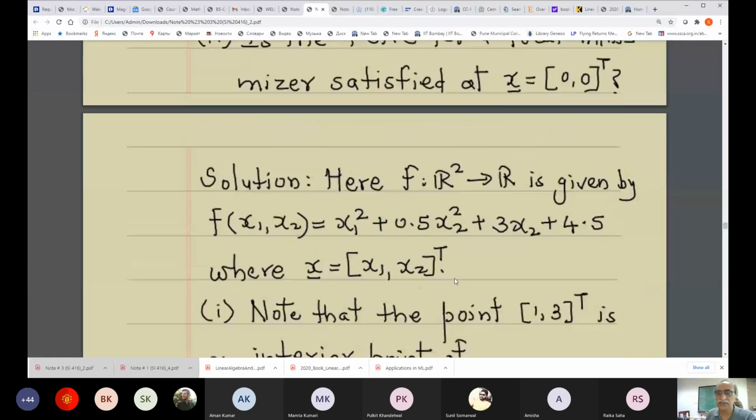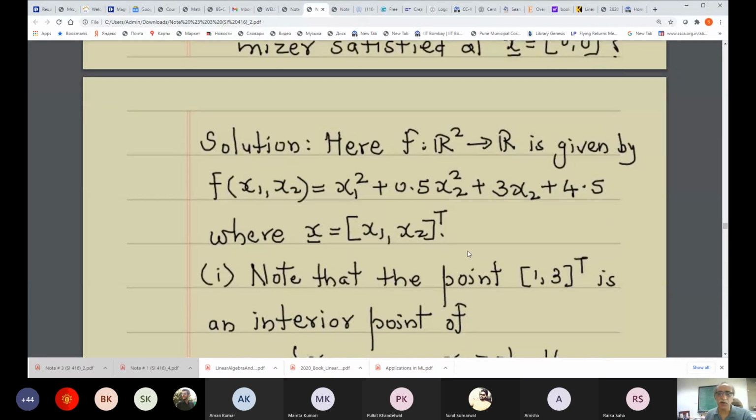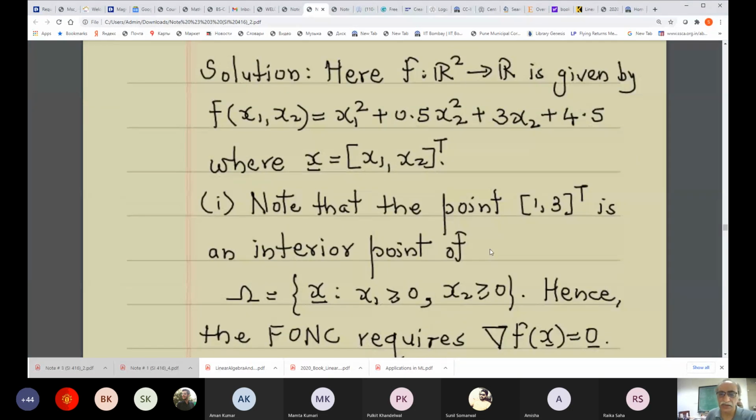So f is a function from R2 to R, given by this. Note that the point (1, 3) is an interior point of the feasible set. This is a simple observation, but nonetheless important, because then all the directions are feasible directions.